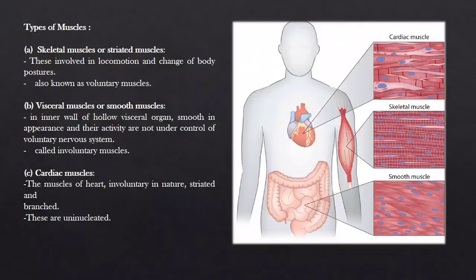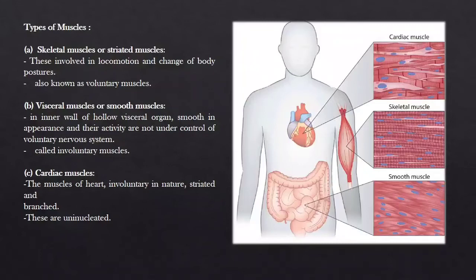And the third and the last one is cardiac muscle. Now the cardiac itself is a word that relates with what? The heart. Correct. So the muscles of heart are the cardiac muscles and they are involuntary in nature. The activity of cardiac muscle cannot be controlled, right? They are involuntary in nature, striated as well as the first one, which we already stated, and uninucleated. So all the three types we have learned: the first one is skeletal muscle, which is also termed as striated, the second is visceral and the third is cardiac.